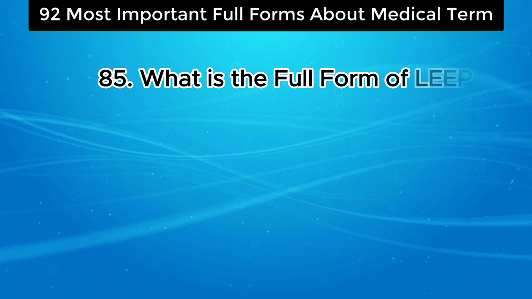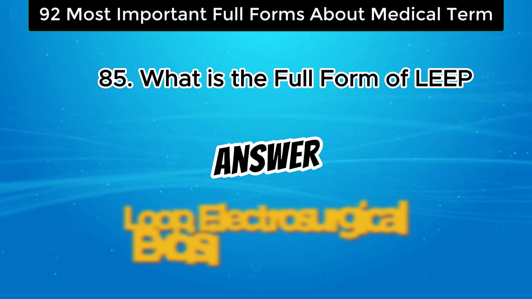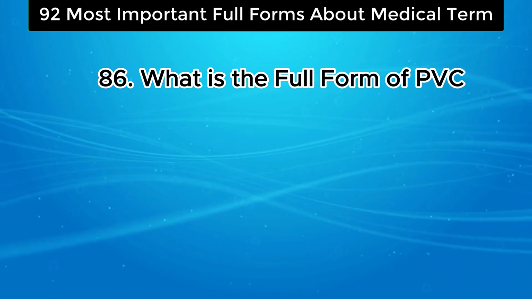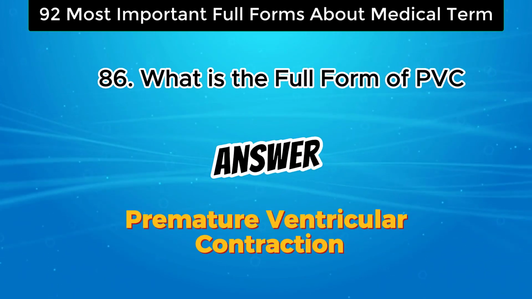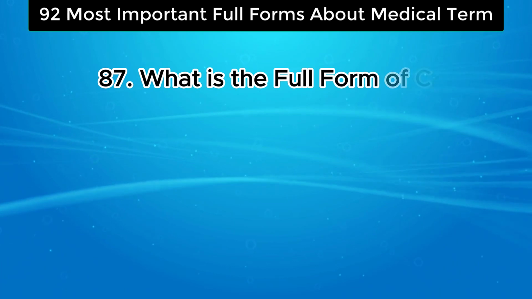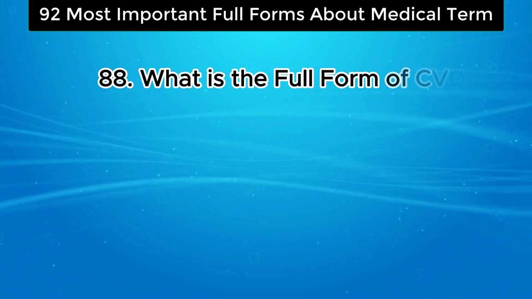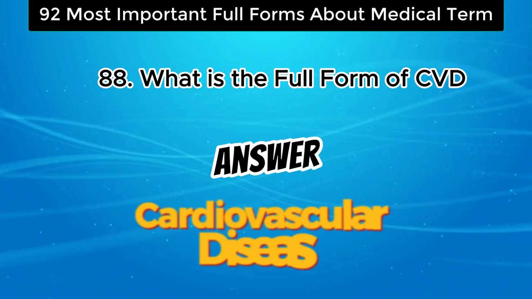What is the full form of LEEP? The answer is loop electrosurgical excision procedure. What is the full form of PVC? The answer is premature ventricular contraction. What is the full form of CKD? The answer is chronic kidney disease. What is the full form of CVD? The answer is cardiovascular disease.